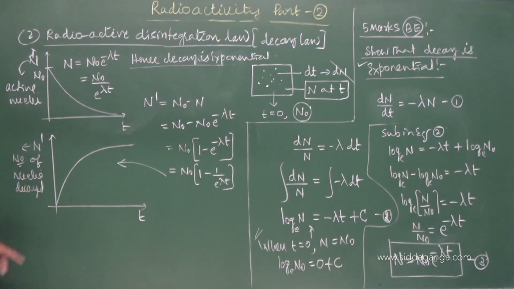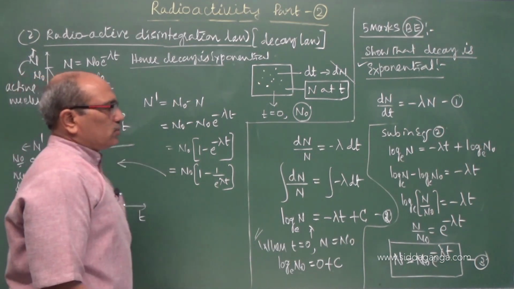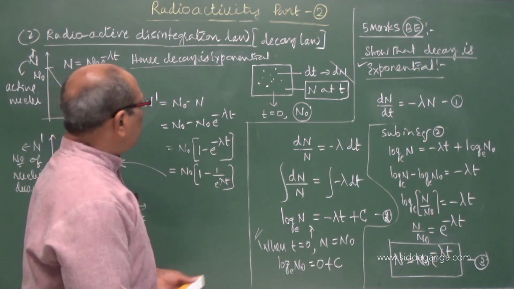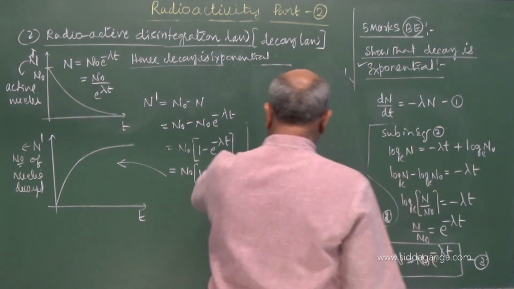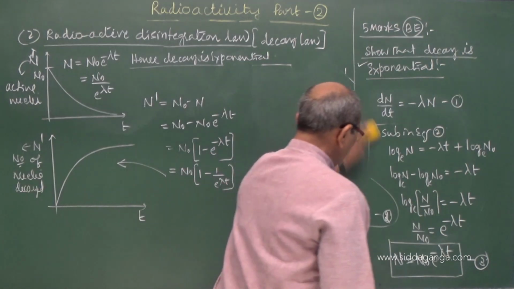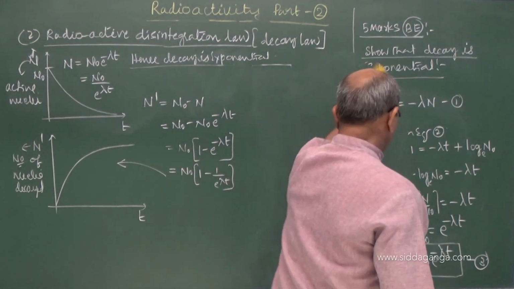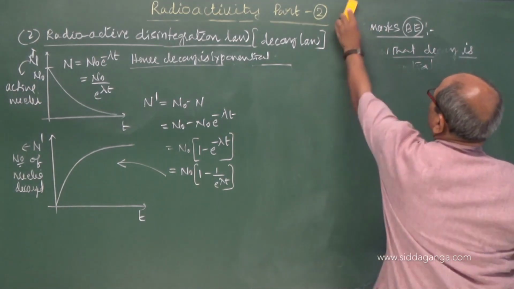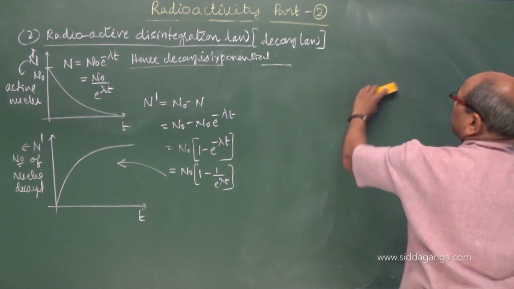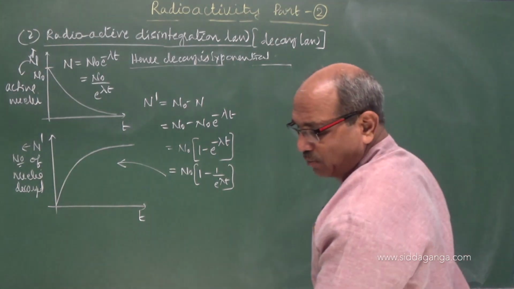This represents number of nuclei decayed, the two curves. I can show another curve. That is one of the important points.